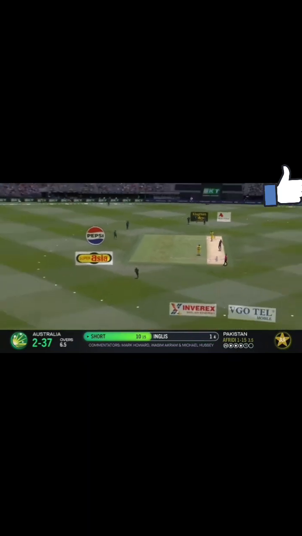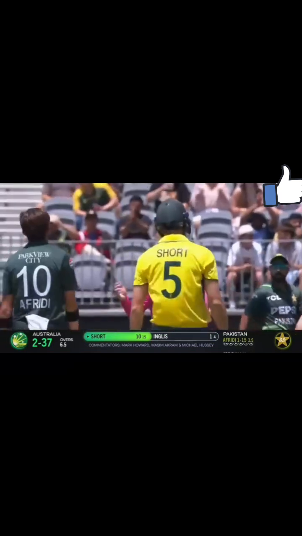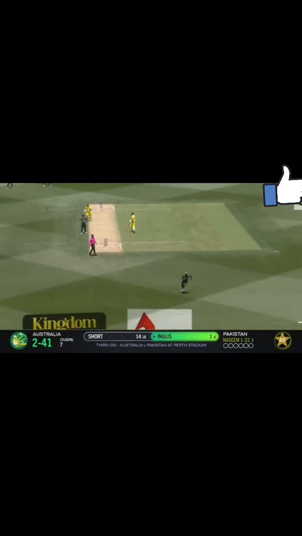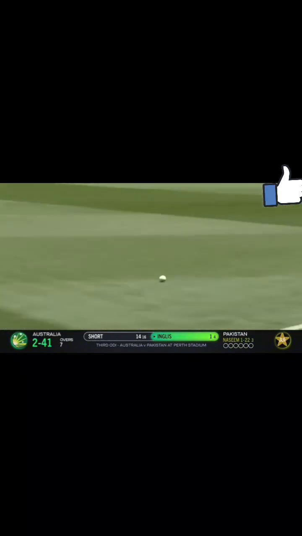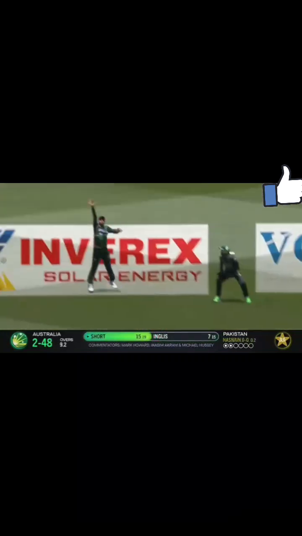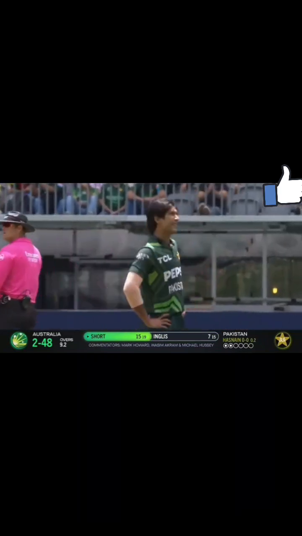Oh, gee, that's a shot. Really nicely played by Matthew Short. He moves to 14 after 7. Australia are 2 for 41. Naseem again, 3 slips in the gully, waiting. Punch down the ground and punch beautifully by Inglis. Straight over the top of that slip. Extra bounce, got short, but he gets it to the rope.